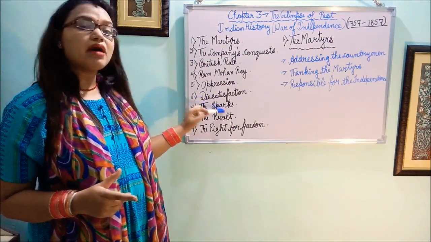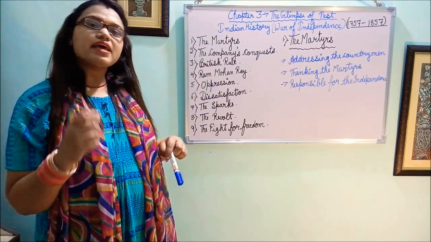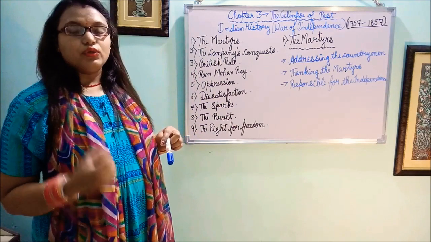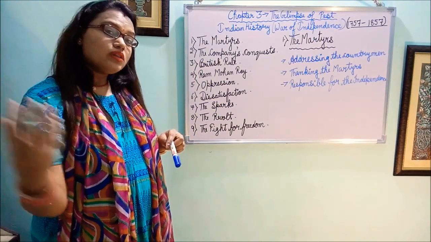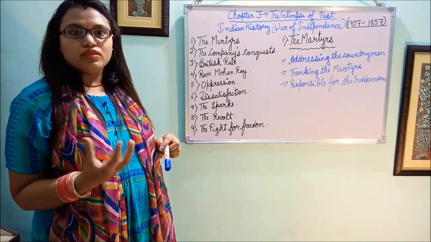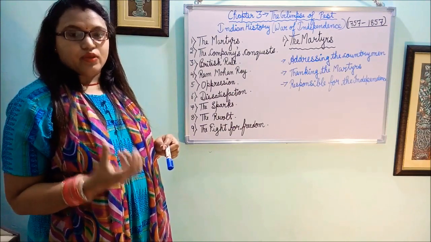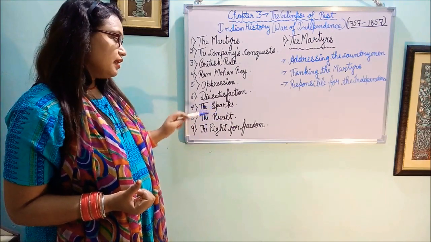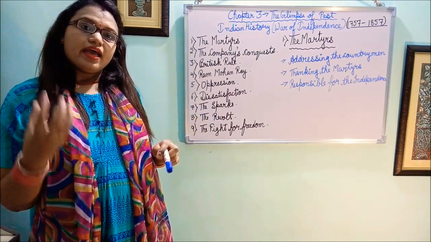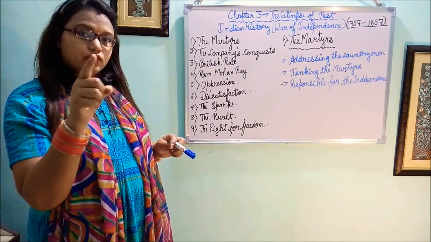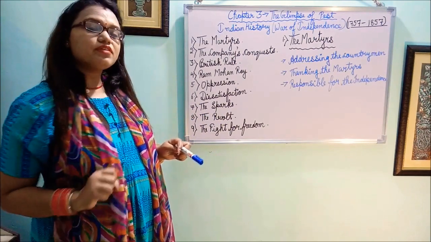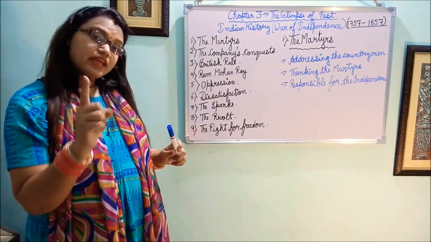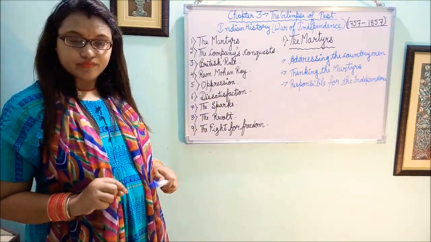Next is the spark. The spark means anger. Britishers, they did wrong with us. Due to that, all the people, they were filled with anger and they wanted to get rid of the Britishers. Next is the revolt. Yes, you are right. You're thinking about the 1857 revolt. Yes, that revolt we are talking about here.